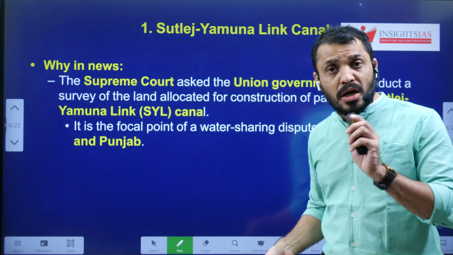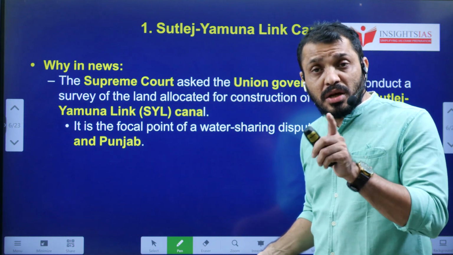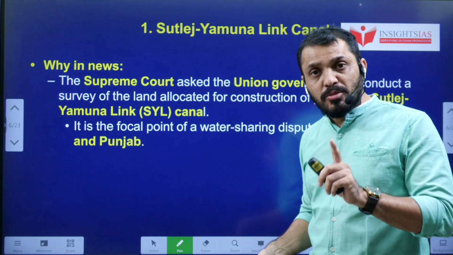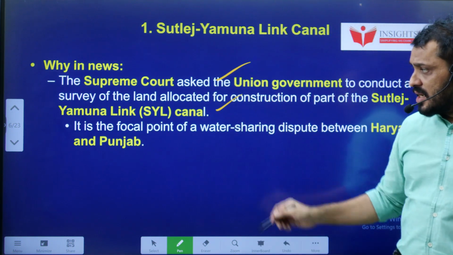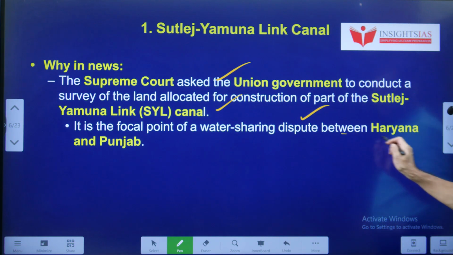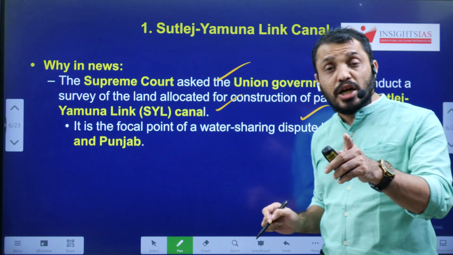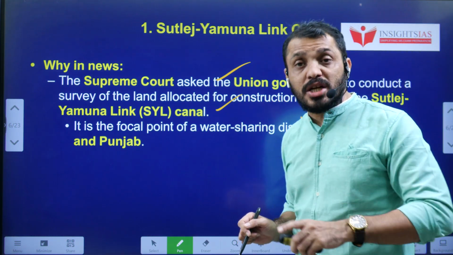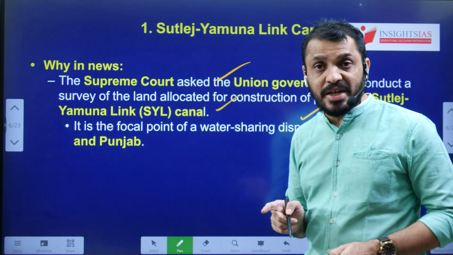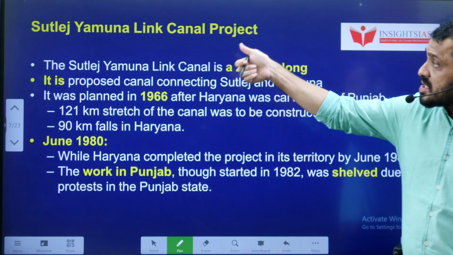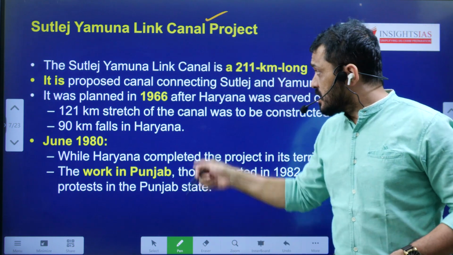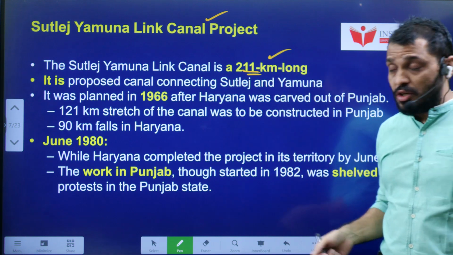The Supreme Court recently ordered the Union government to commence the land acquisition work in Punjab regarding the Sutlej Yamuna Link Canal. This canal is a focal point of water sharing dispute between Haryana and Punjab. Recently we also discussed the water sharing dispute between Karnataka and Tamil Nadu in relation to the Kaveri river. This Sutlej Yamuna Link canal is 211 kilometers long.